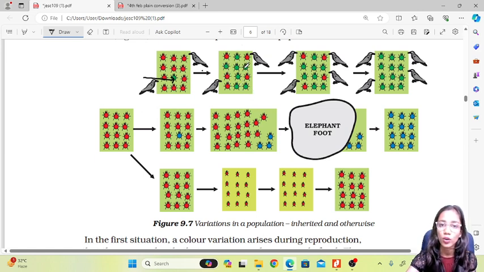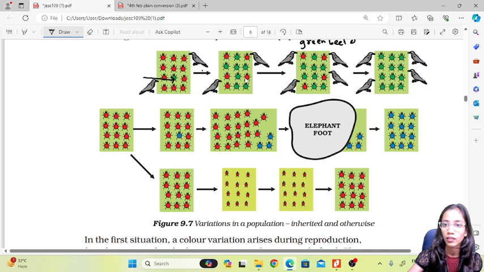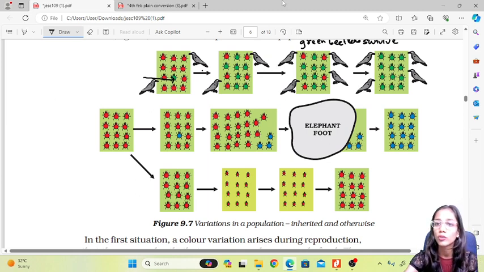Now in this case, what happens is that the green color of the beetles is not seen by the crows. They are camouflaged, they are not seen by the crows, because of which more of the green beetles now survive. So over here only the green beetles survive, and there is a population of only green beetles now in the entire environment. So it has changed from red beetles to green beetles.